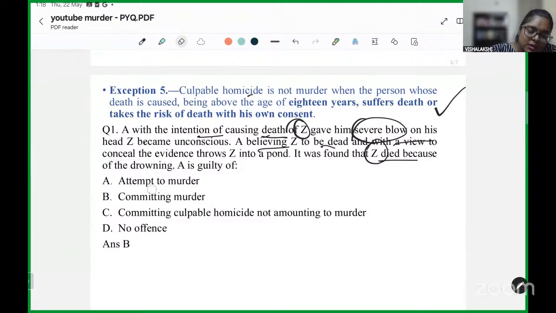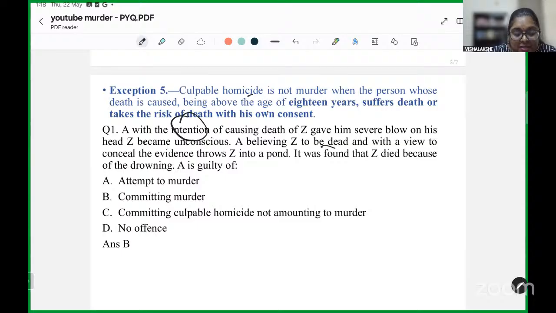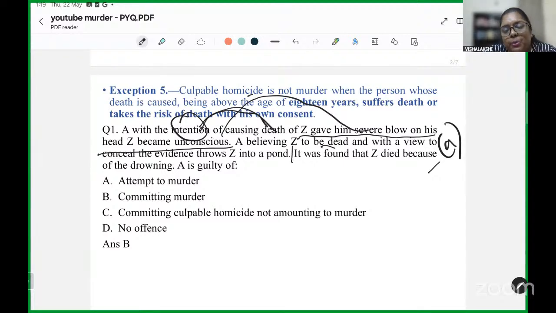Now, in this particular case, you must look at the language that is used. The first half says that the intention to cause death was there. So, the first clause that we had discussed, the mental element, is already there. However, the act has not resulted in the death of the individual. But an extension of this full incident was the fact that he wanted to dispose of the body of the individual, believing that body to be dead.